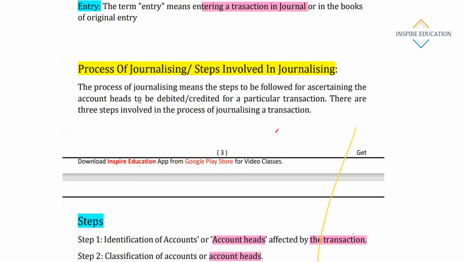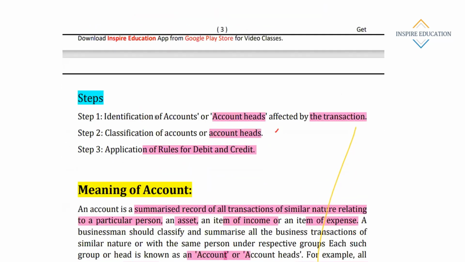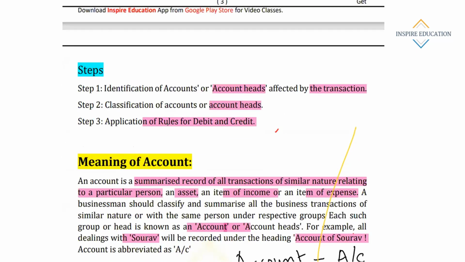Okay. Process of journalizing. This is the important aspect. How to journalize a transaction? What are the steps? Identification of account. First, we have to identify what are the types of account involved in the transaction. Suppose wages are written, someone's name is there, cash is also mentioned in the question.